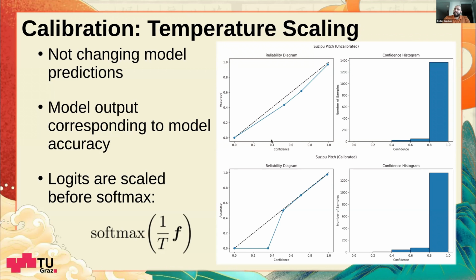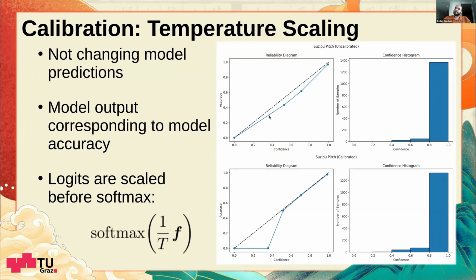For example, you can see here the uncalibrated model. Ideally, if a model was perfectly calibrated, the class output would correspond to the actual probability of it being a correct representation.